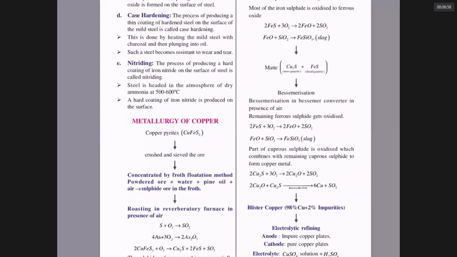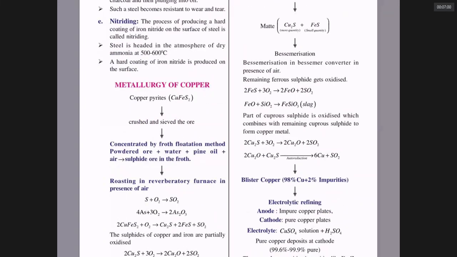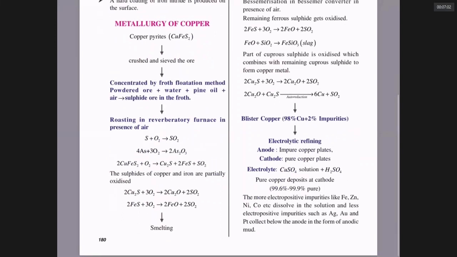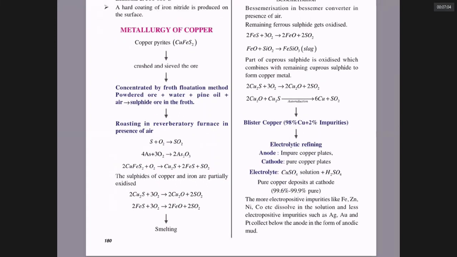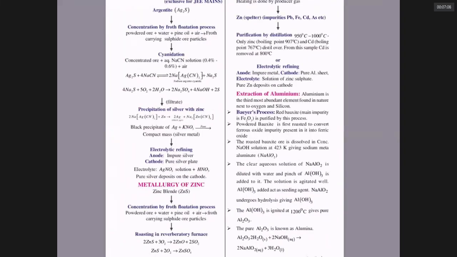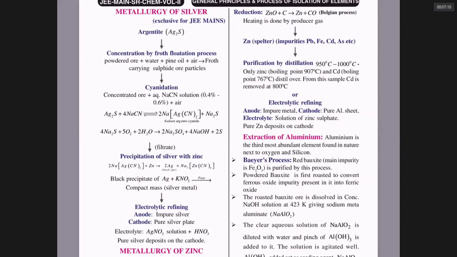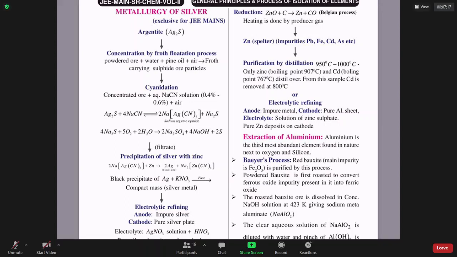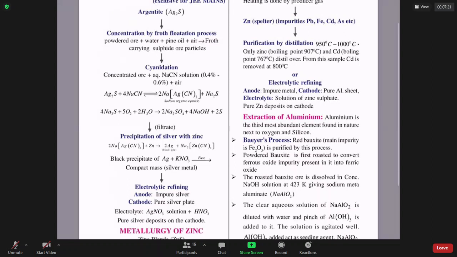Yes, sir. You should know a rough idea of metallurgical extraction of copper. You should know what is blister copper, how it is refined electrolytically. You can have a very quick idea of extraction of silver reaction. You should have a rough idea of extraction of aluminum, Bayer's process.